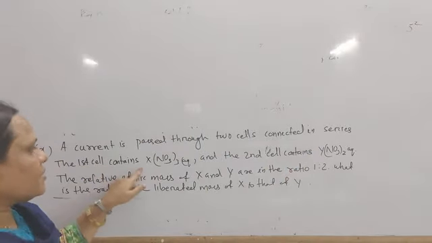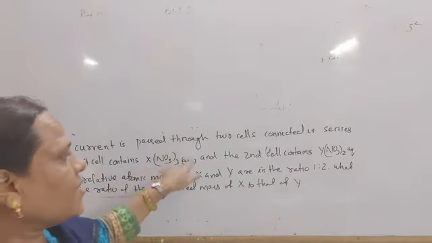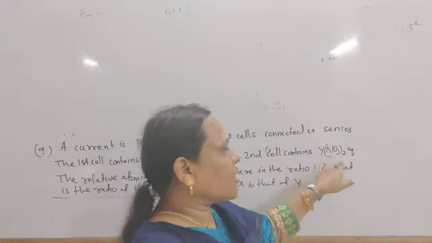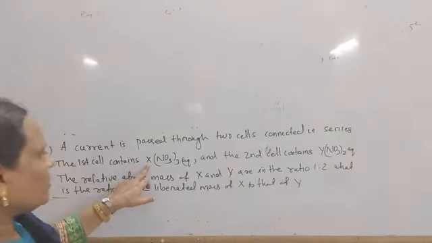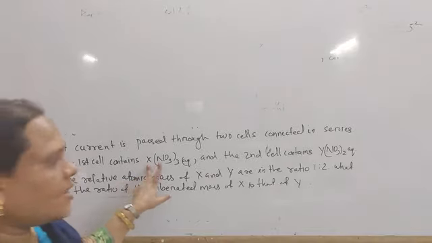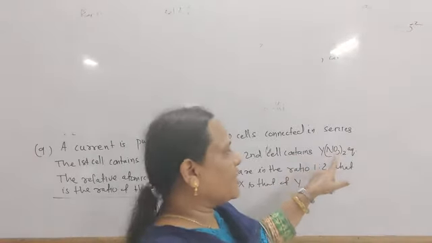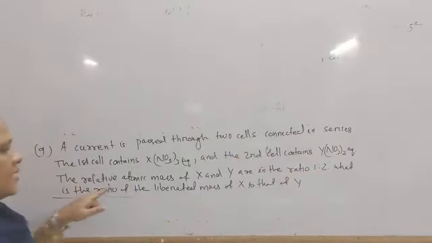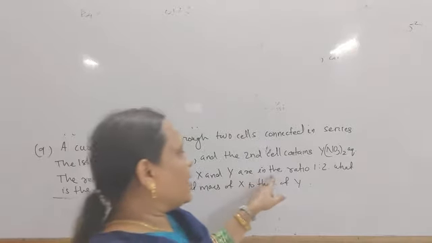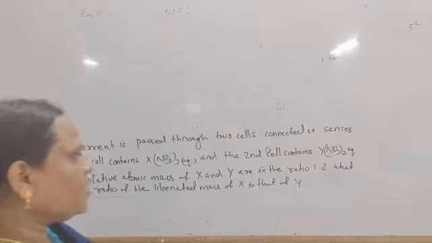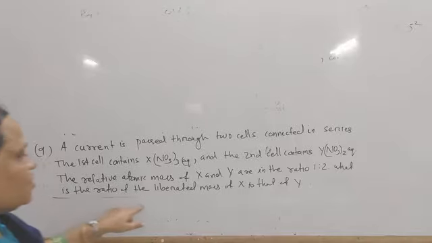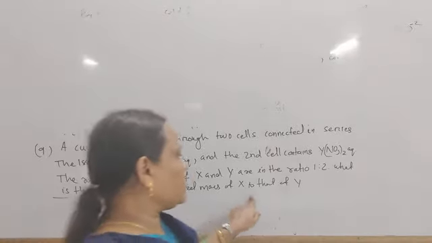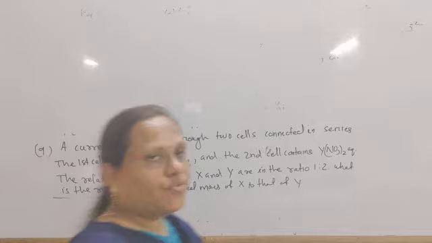The first cell contains XNO3 thrice and the second cell contains YNO3 twice. From that, the valency of X is 3 and the valency of Y is 2. The relative atomic masses of X and Y are in the ratio 1:2. What is the ratio of the liberated masses of X to that of Y?